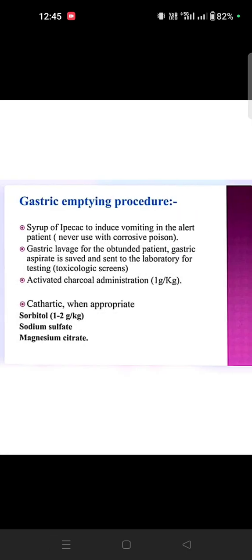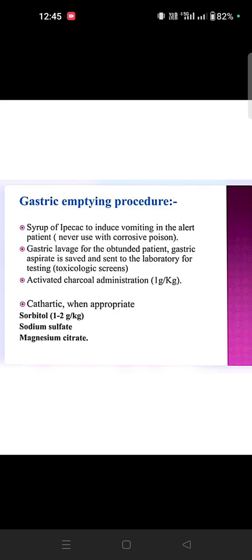So here for management, check and maintain ABC because of the acid and all. If you are in a closed room and using acid, suddenly the acid will go to the mouth and nose. It will block the airway. So we check ABC, take ECG, assess the neurological status, and give water or milk to drink for dilution of strong acid and alkaline. Okay, so next is gastric lavage.